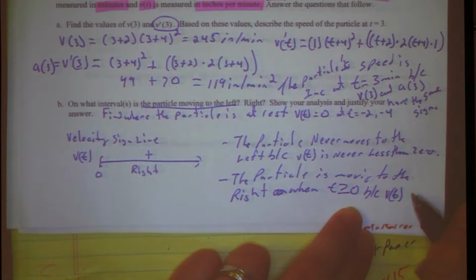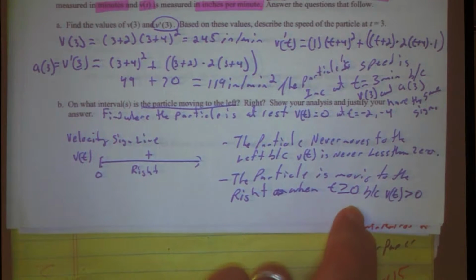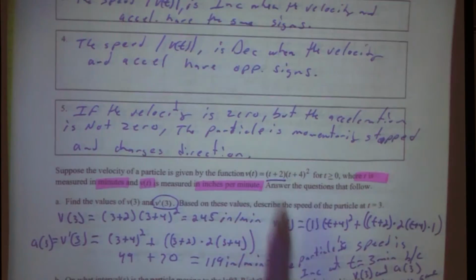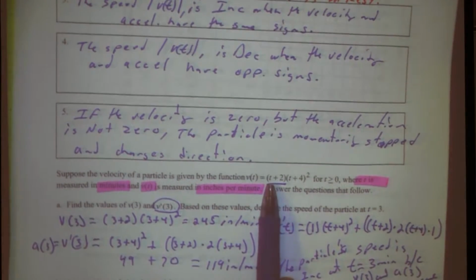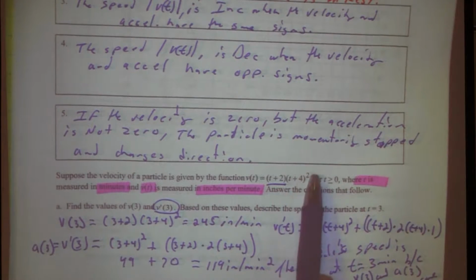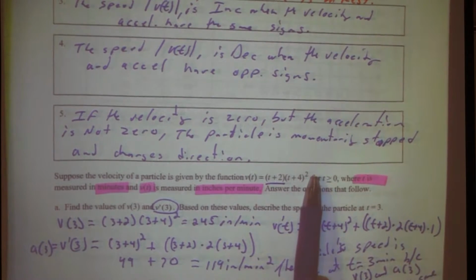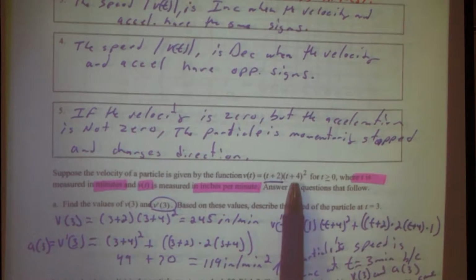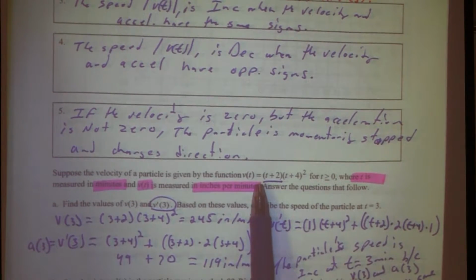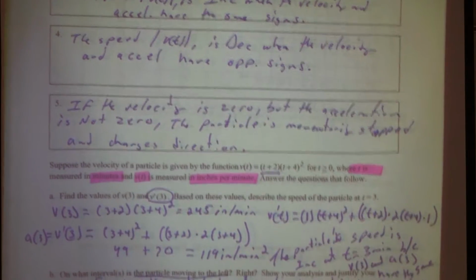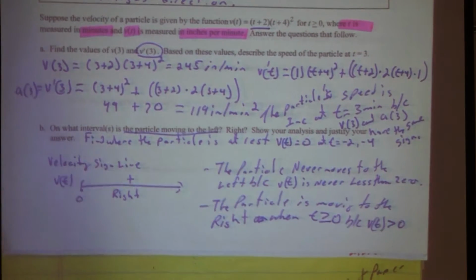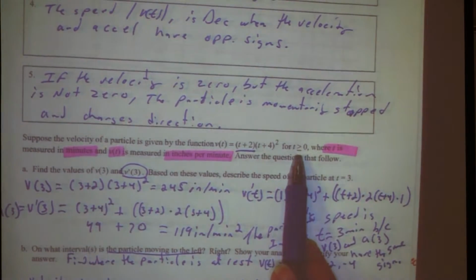V of t is what? Why wouldn't you just put greater than 0? Because at 0 you don't really know if it's moving to the left or right. We don't? What happens when I plug in 0? You get 0, so you can't really determine. I get 2 times 4 squared. Oh, wait, I don't get 0. I get 16 times 2, which is 32. Is that a positive value? At 0, is it moving to the right? Yes. Okay, and I'm only including it because it tells me to include it there.